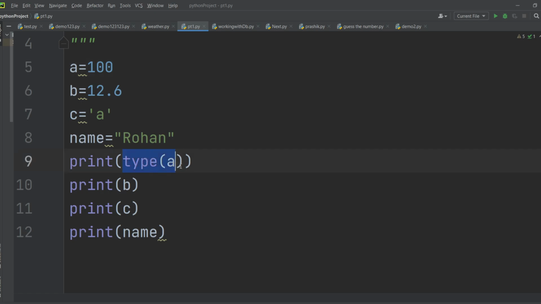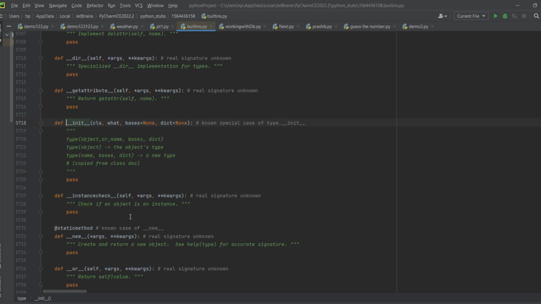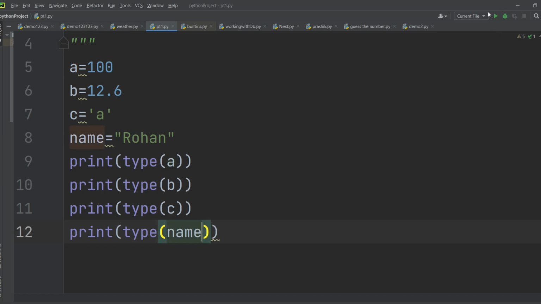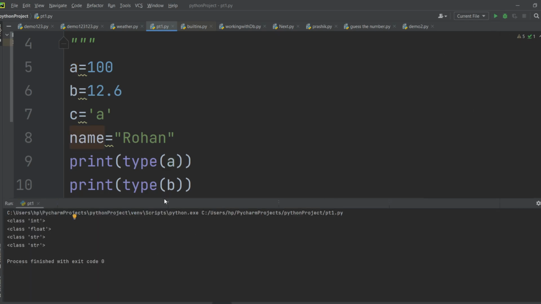In the same way, I will do the same thing for the other variables as well. I will just paste it here, and I will print the type of every variable we have created. Okay, just remove this. So here is a, here is b, here we have c, here we have name. So let's print it and see what output we are getting.